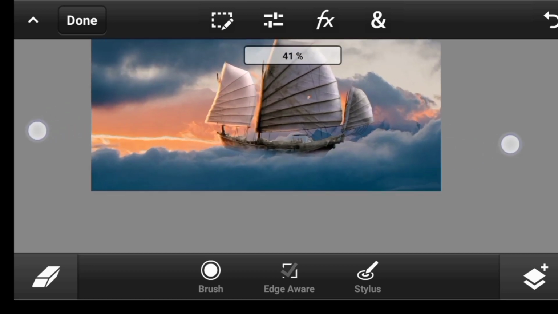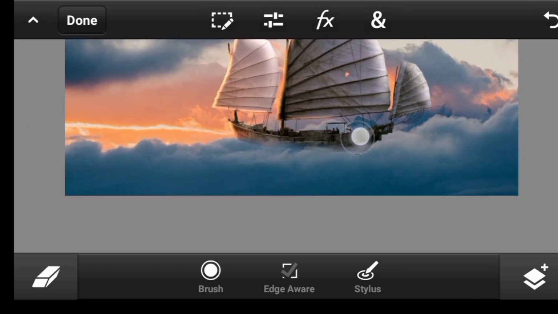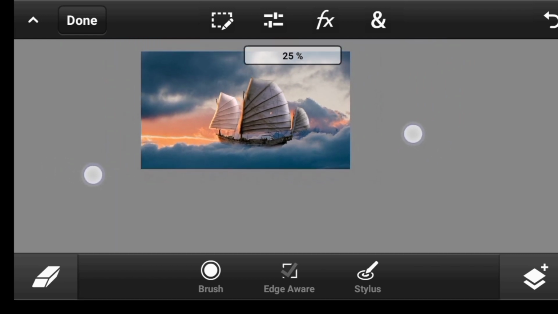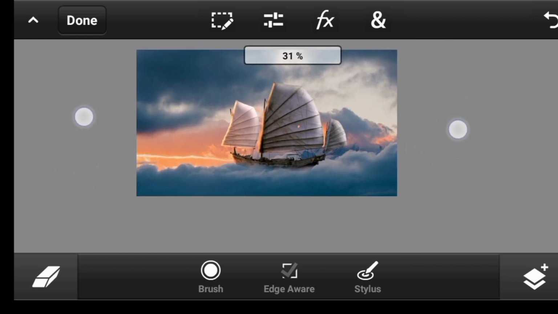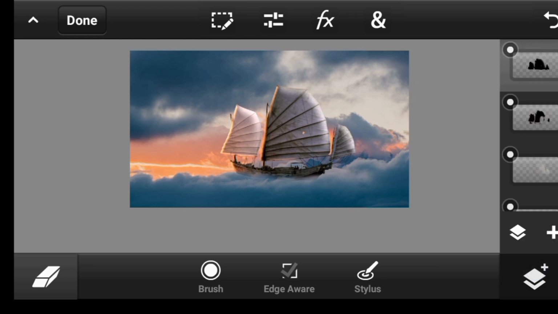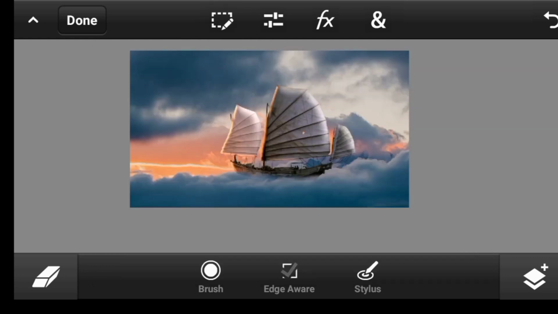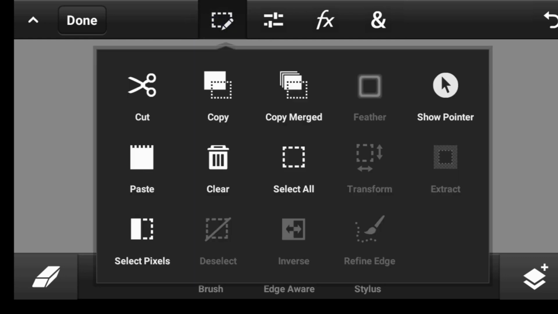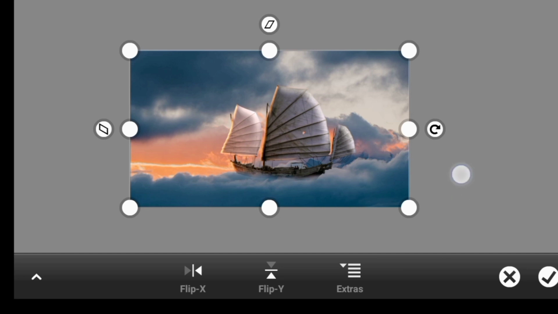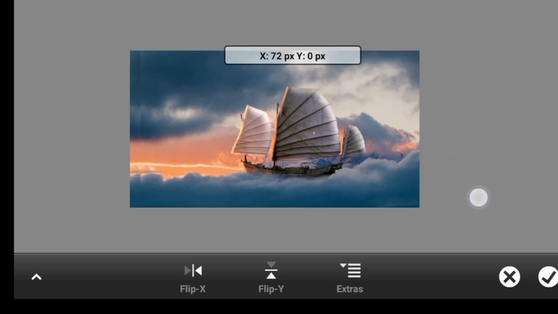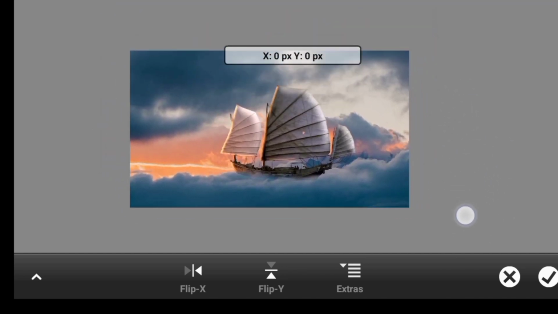All right, so I'm going to erase it from this part of the boat. That's it. So now what you want to do is to come over here, click on copy meshed, click right here again, and then paste. So we have a meshed layer of everything.